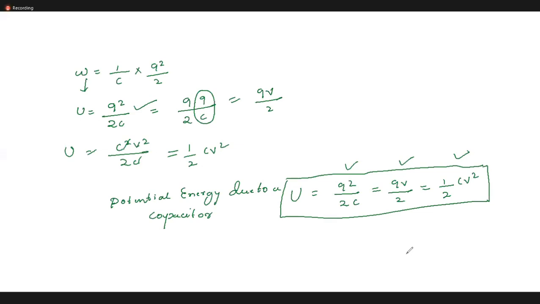Okay. So this is about your capacitor. Different types are the parallel plate and the spherical capacitor. The next thing is, I will take three capacitors, or a number of capacitors, and connect them in different modes, a series connection and a parallel connection. What will be the effective capacitance of the capacitors?